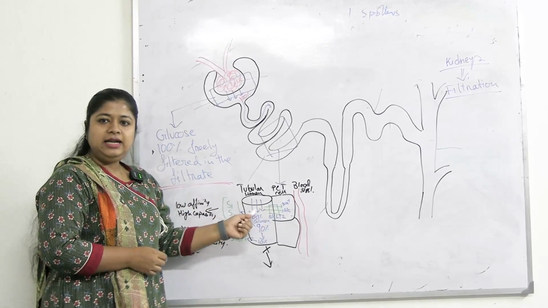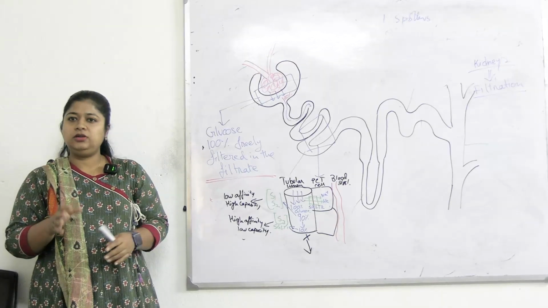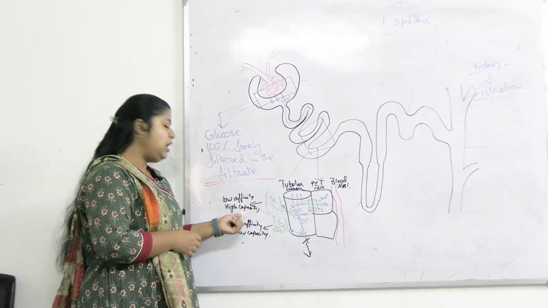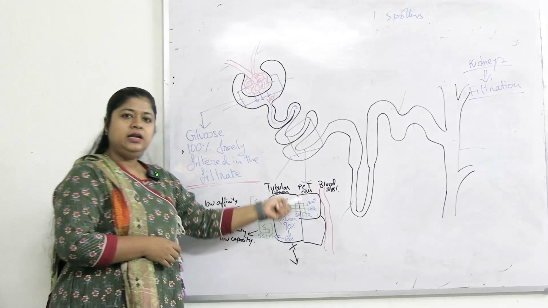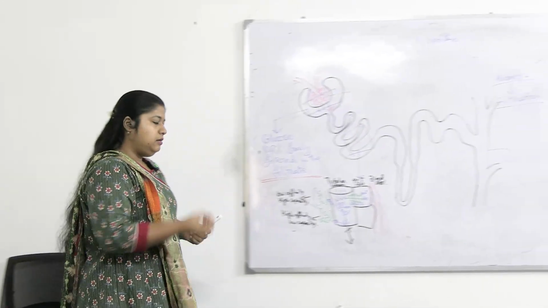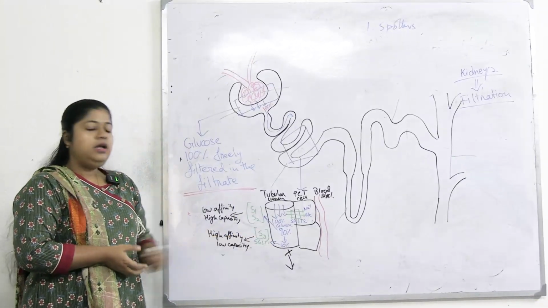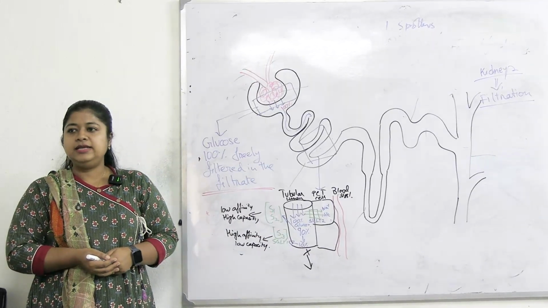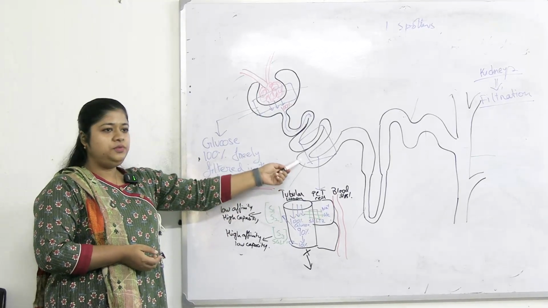That helps in reabsorption of 90% of the filtered glucose as they are high in capacity. More in number, high in capacity, they will absorb all the glucose coming through them. The rest, what is left, is again transported via SGLT1 in the distal part of PCT.